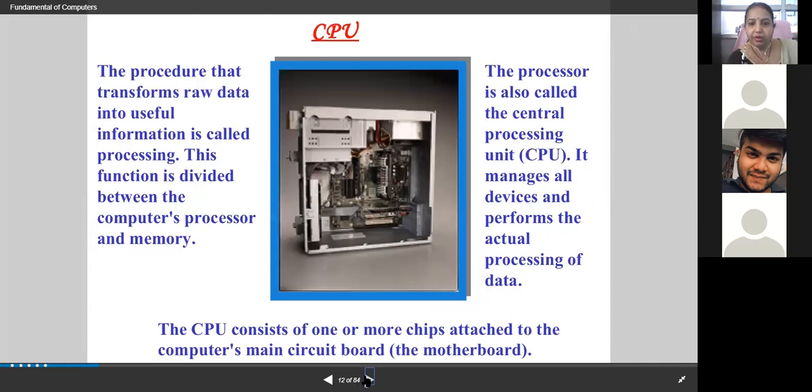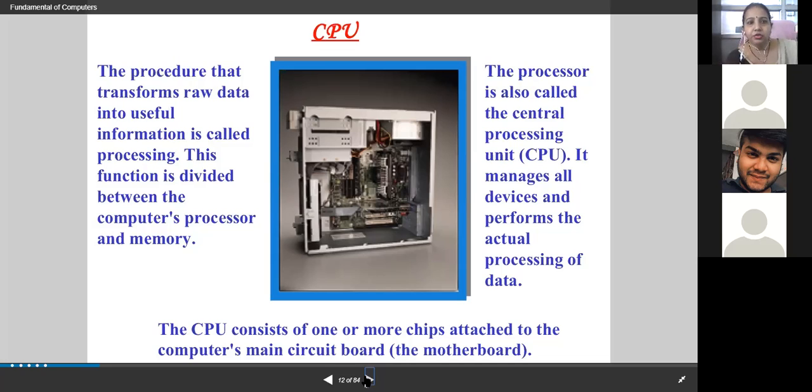Then in 2 marks or in 1 mark, it generally comes: what is the full form of CPU? Central processing unit. Very good. Sometimes it comes in 1 mark. So what is CPU? You are supposed to go through that. The processor is called the central processing unit, that is CPU.